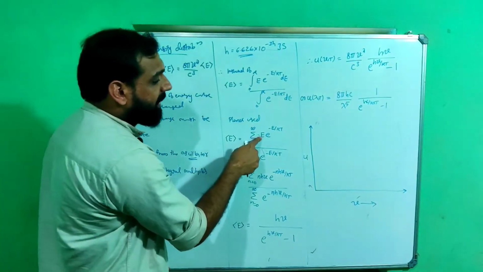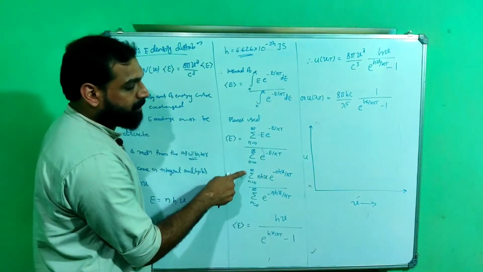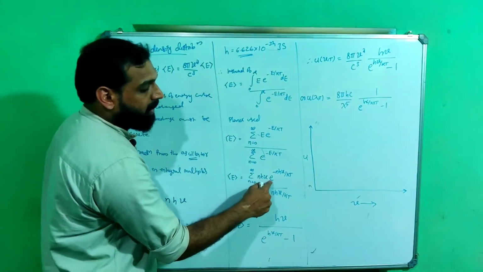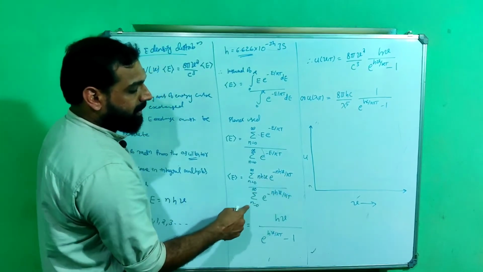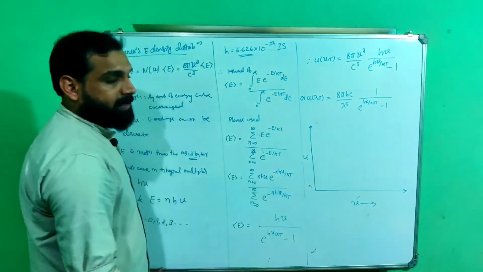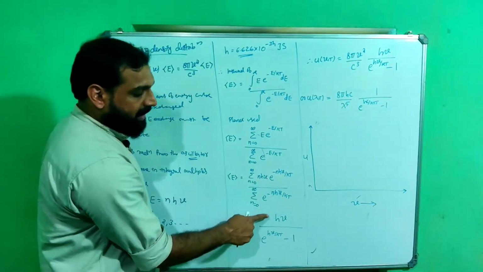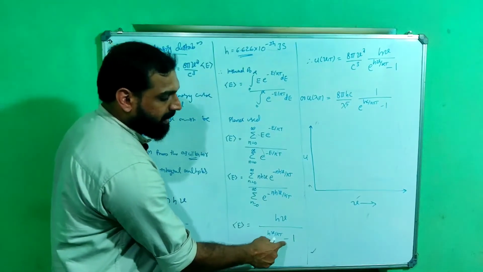And for this energy E, he substituted nhν. That means the sum over n equal to 0 to infinity of nhν e^(-nhν/kT), divided by the sum over n equal to 0 to infinity of e^(-nhν/kT). And solving this, he obtained the average energy as hν divided by (e^(hν/kT) minus 1).